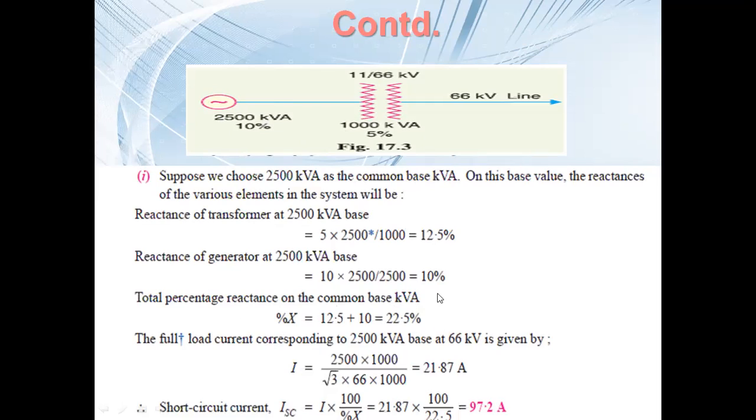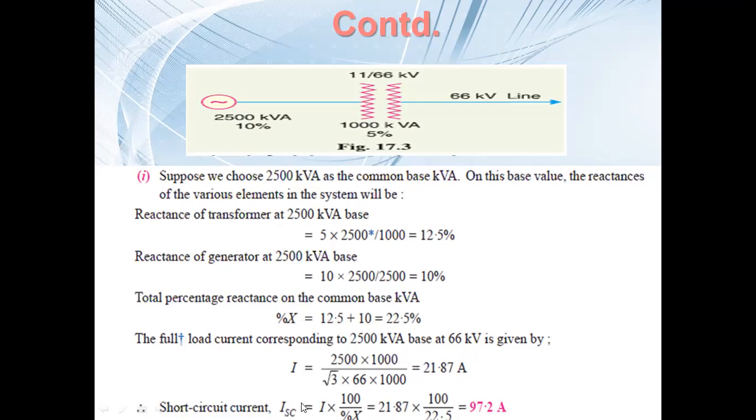Now we know the total reactance. Next we calculate the full load current based on 2500 kVA and the 66 kV voltage of this line, because we are assuming the fault has occurred here. So it is 2500 into 1000 divided by root 3 into 66 into 1000. This is based on the formula kVA divided by root 3 into kV, with kV converted into volts. Finally we get 21.87.